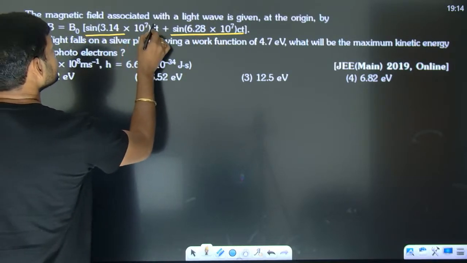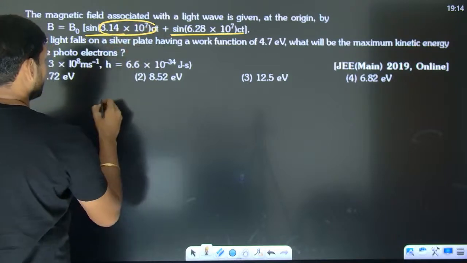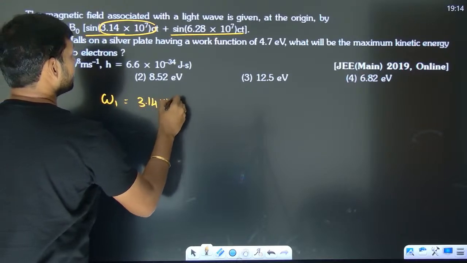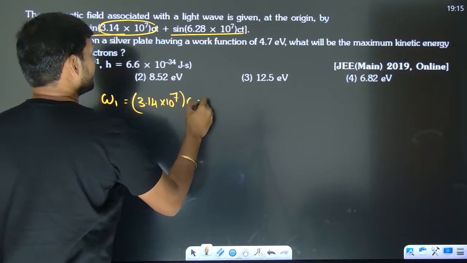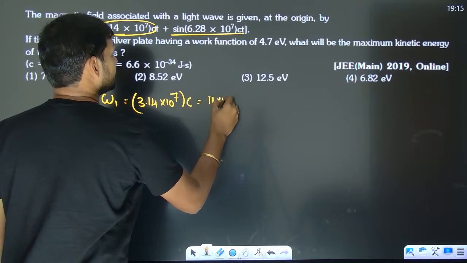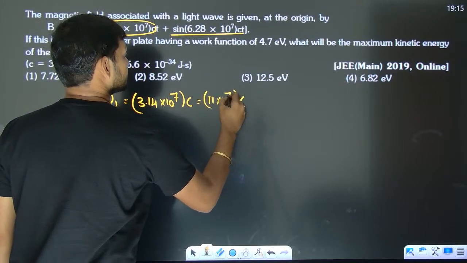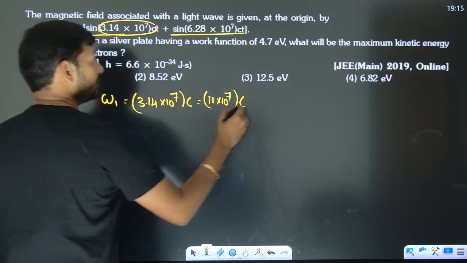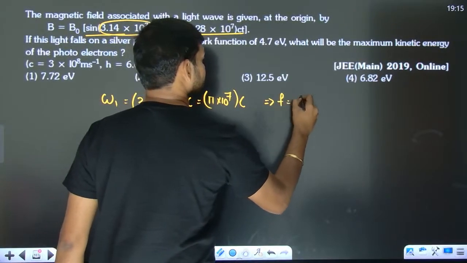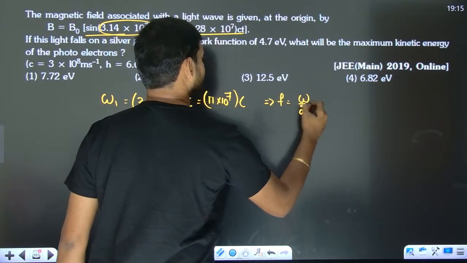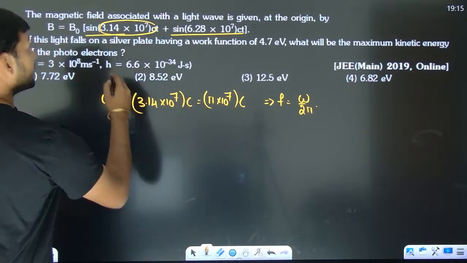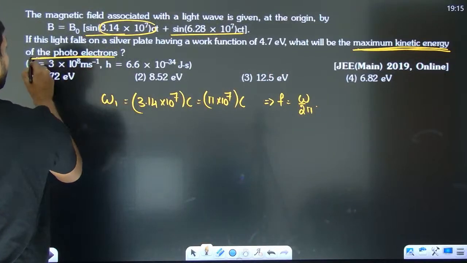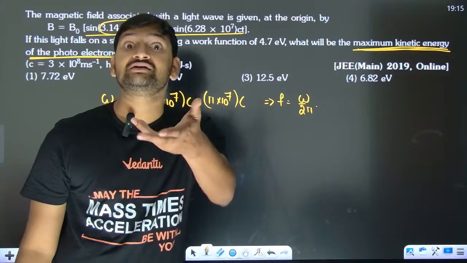So we have two waves here. One wave is having angular frequency 3.14 into 10 to the power 7 into c, which is pi into 10 to the power 7 into c. So what will be the frequency then? Frequency is going to be omega by 2 pi. Actually, I don't need to calculate this first one because they are talking about maximum kinetic energy.